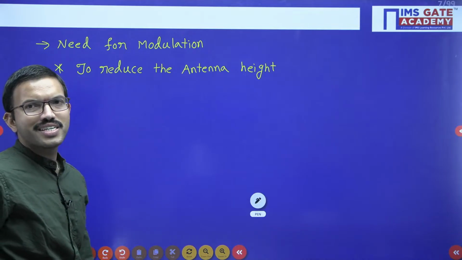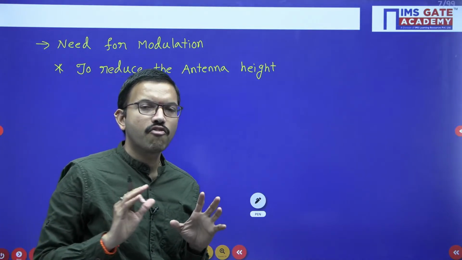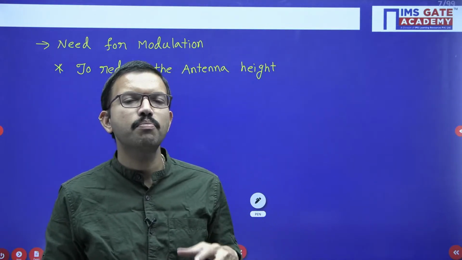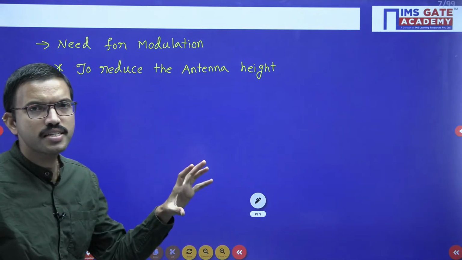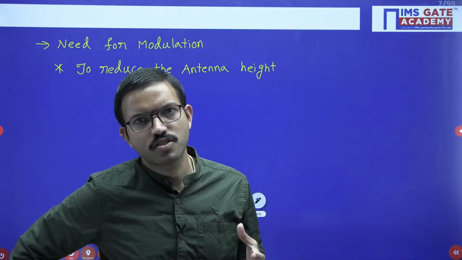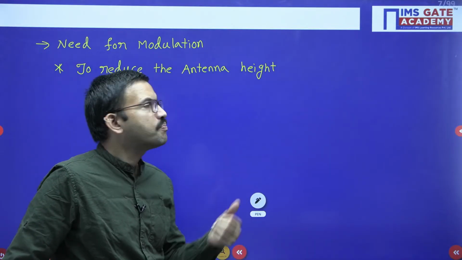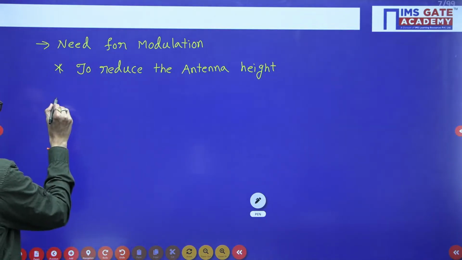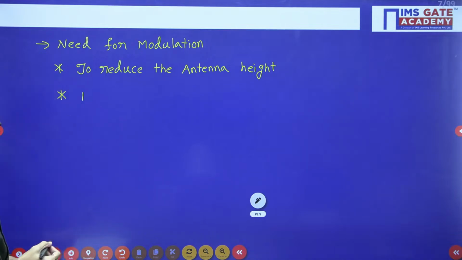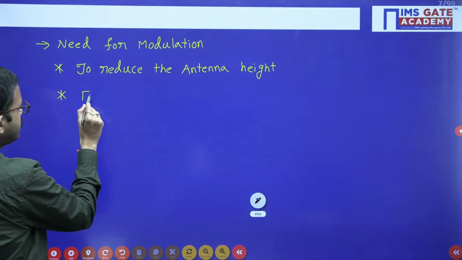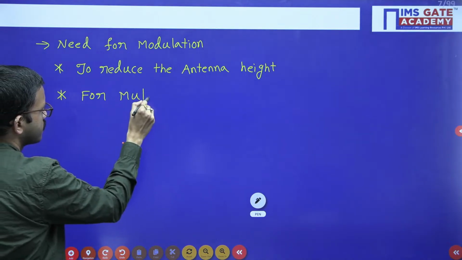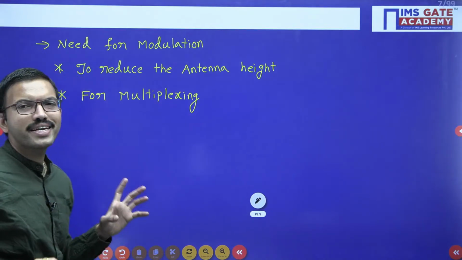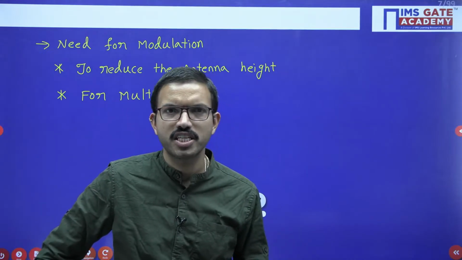And one more reason why we are using modulation: whatever the channel you are having, in that channel we want to transmit multiple signals with the help of the multiplexing concept. The same channel is there, but we are going to transmit multiple signals. In order to effectively utilize the given channel, we can use the multiplexing concept. For that also we are using the modulation concept, for multiplexing. So these are the two main reasons why we are doing the modulation.